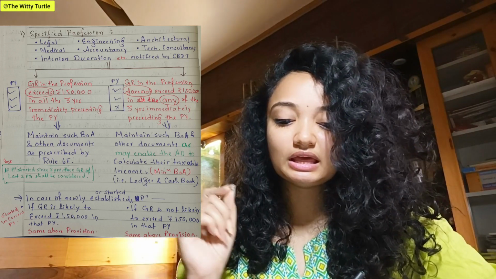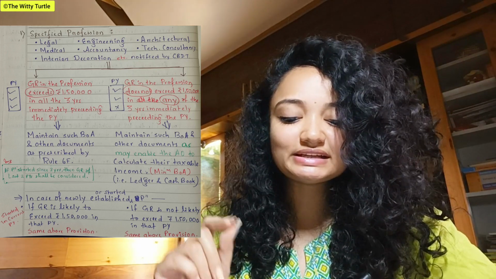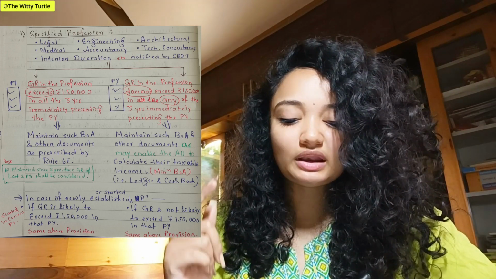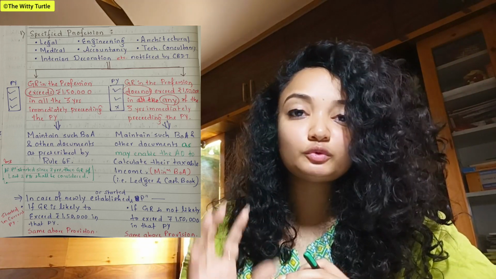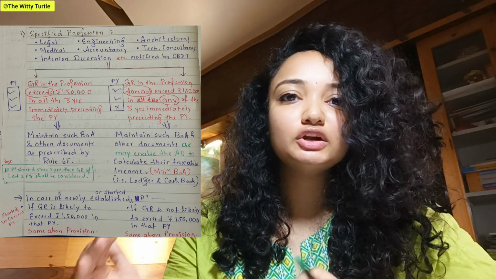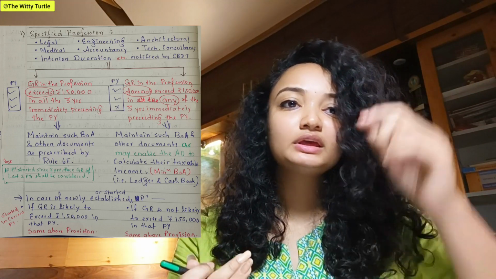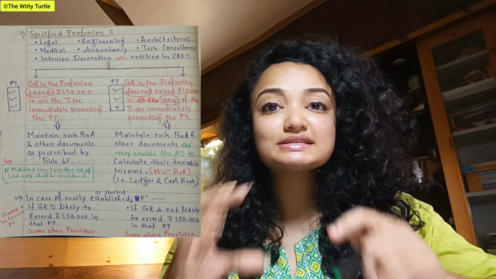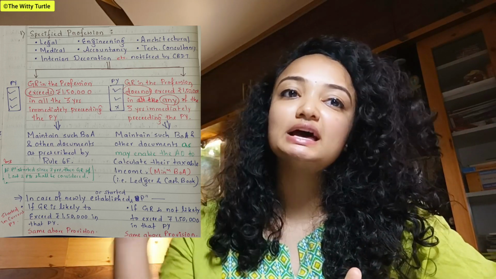In that case, you have to check whether your gross receipt is likely to exceed 1,50,000 in this previous year or not. You have to check whether it is likely to exceed the specified amount or not. Likely का मतलब क्या होता है कि क्या आपको लग रहा है कि इस साल आपका जो ग्रॉस रिसीट है वो 1,50,000 से ज़्यादा होगा.